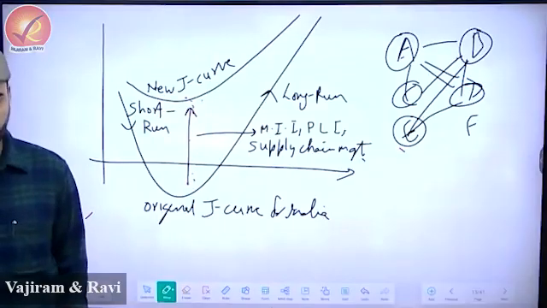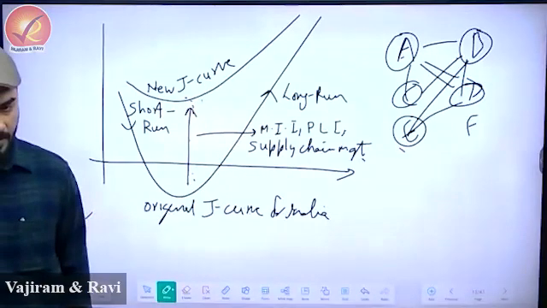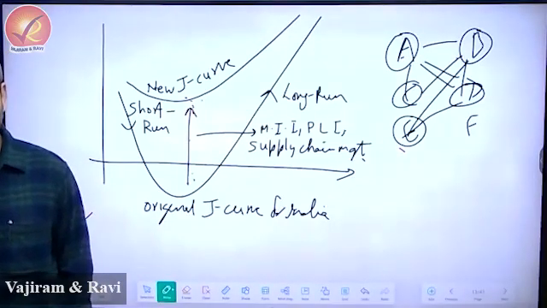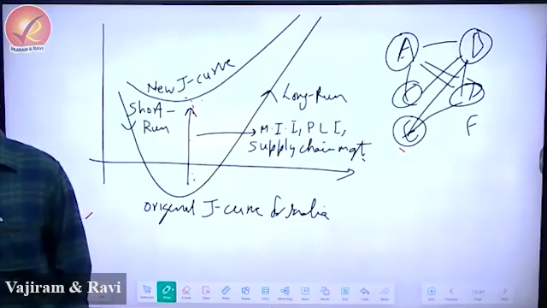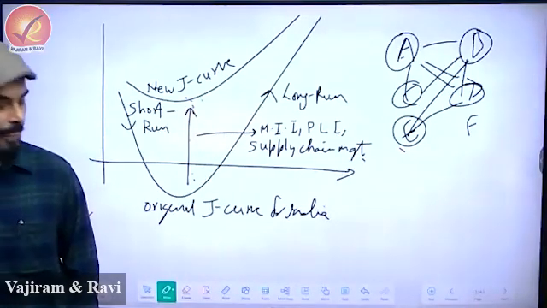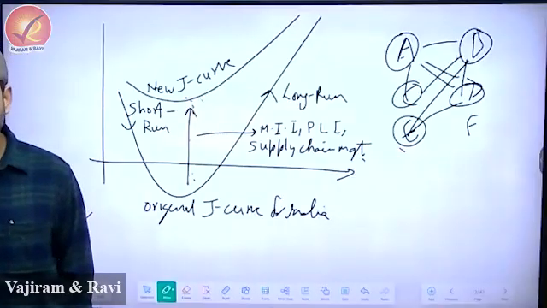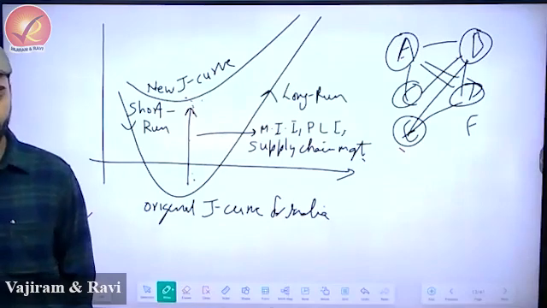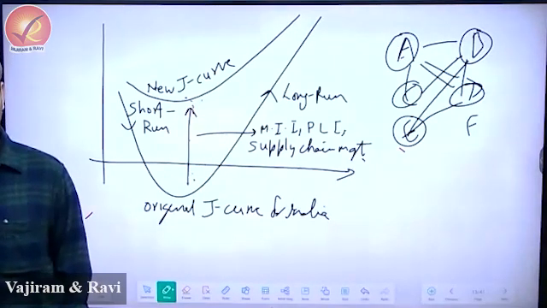Below this diagram, currently we are observing a shift in the upward direction, leading to improvement of the J-curve.